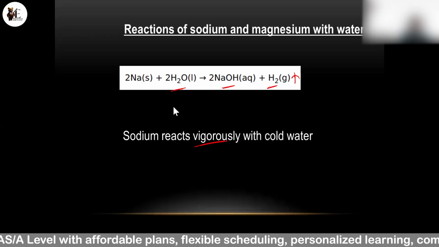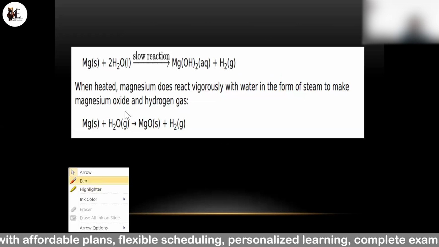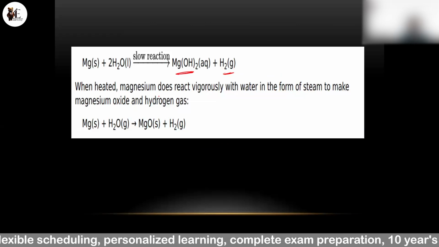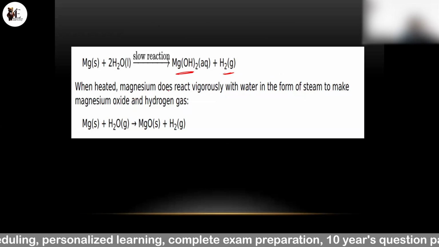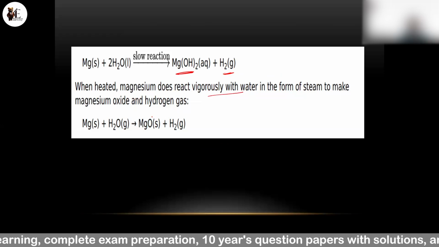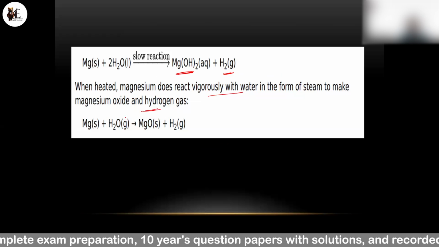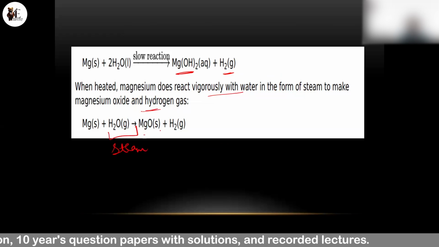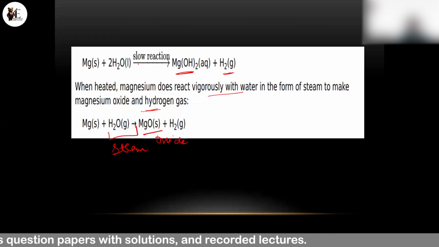Next reaction is when magnesium reacts with water. It is a slow reaction. It forms magnesium hydroxide plus hydrogen gas. Magnesium, when heated, does react vigorously with water in the form of steam to make magnesium oxide and hydrogen gas. If there is H2O in the form of steam, then we get magnesium oxide. But if we have liquid water, then we get magnesium hydroxide.